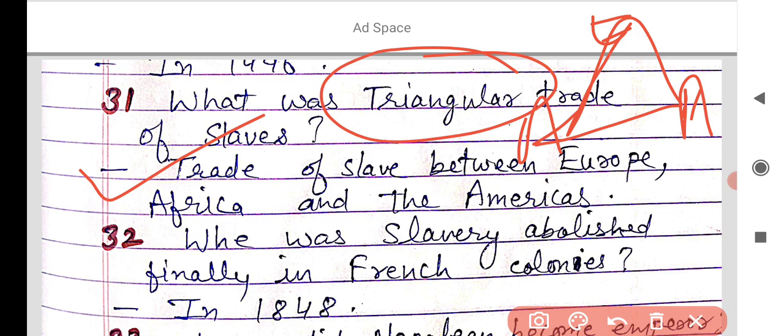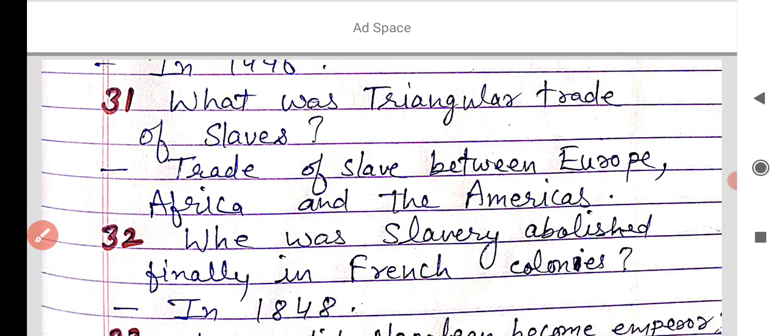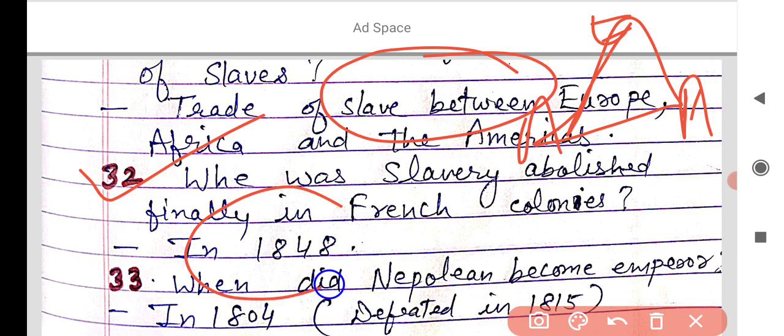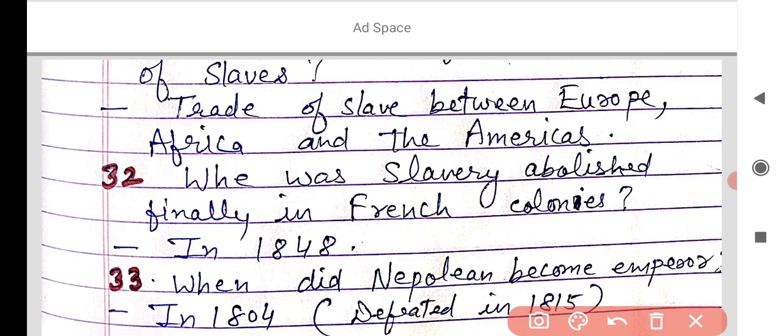All the slaves were traded from one continent to another, and it was known as the triangular trade of slaves. And next is, when was slavery finally abolished in French colonies? In 1848 it was abolished in all the colonies of France.